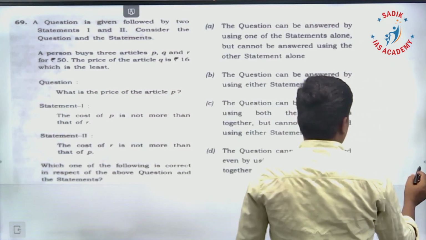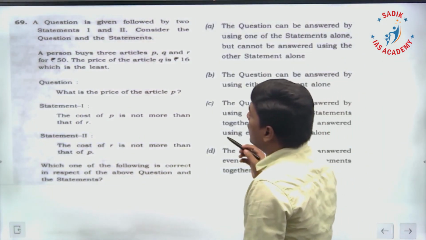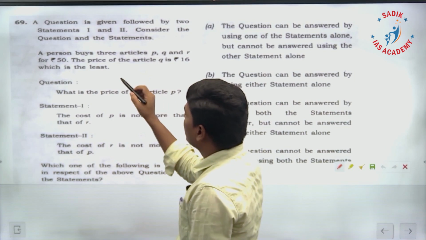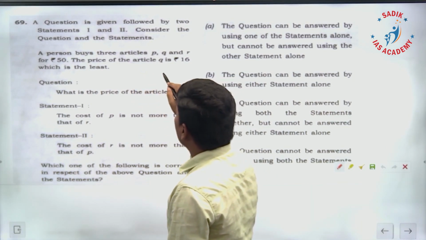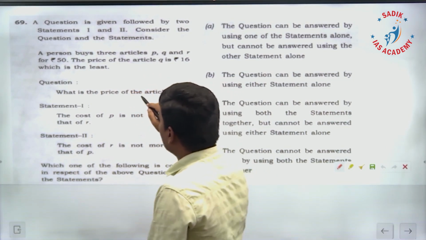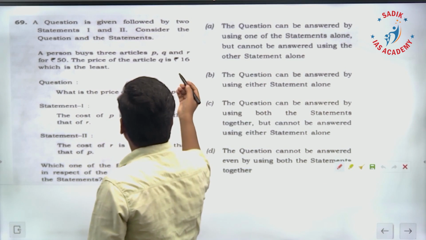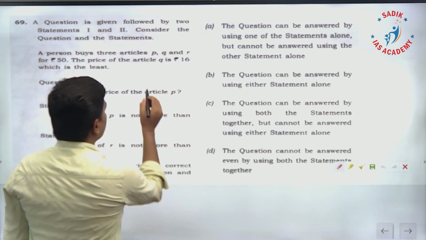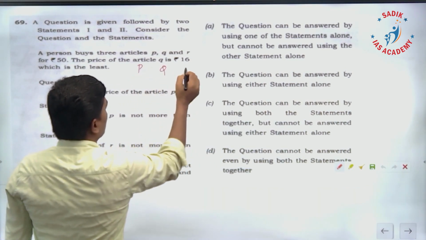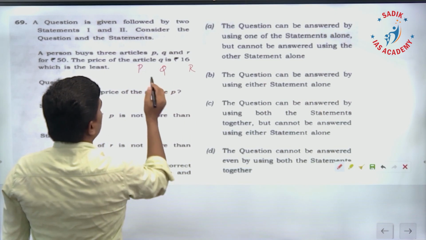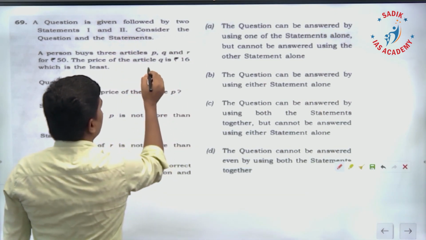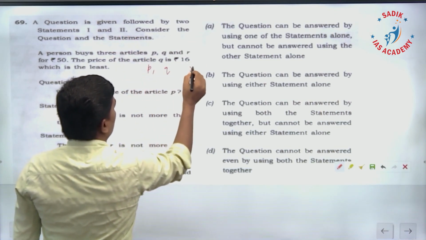The next one, 69. Again, a person buys 3 articles, PQR, for 50 rupees. The price of the article Q is 16. So we will have p, q, r.